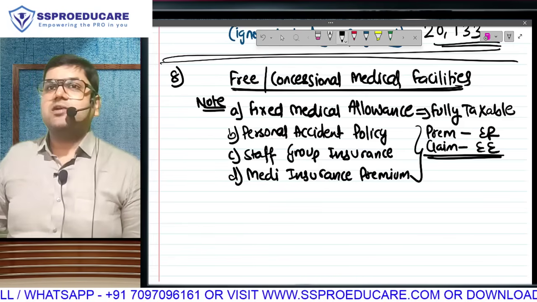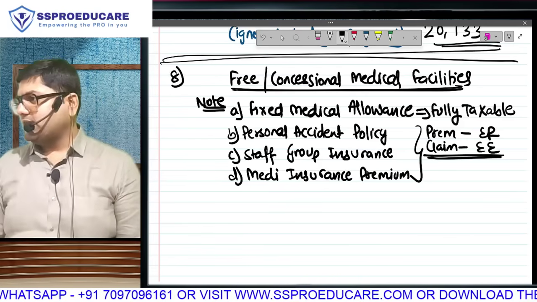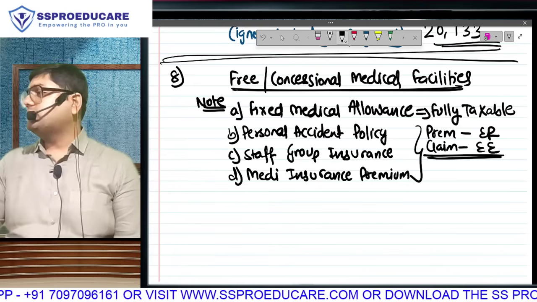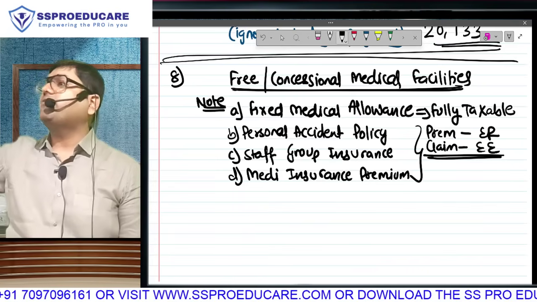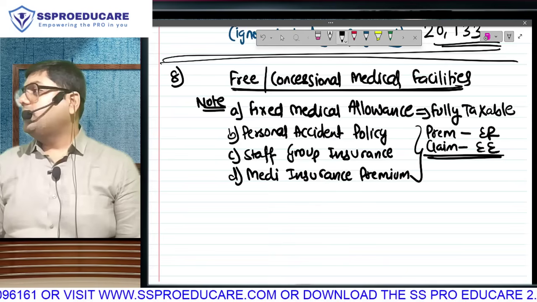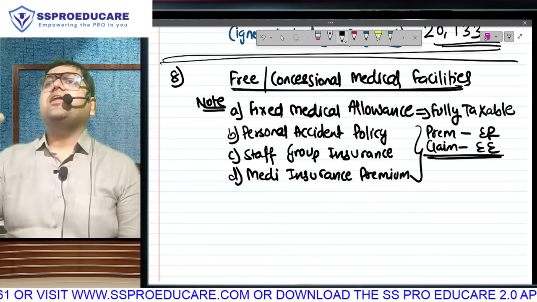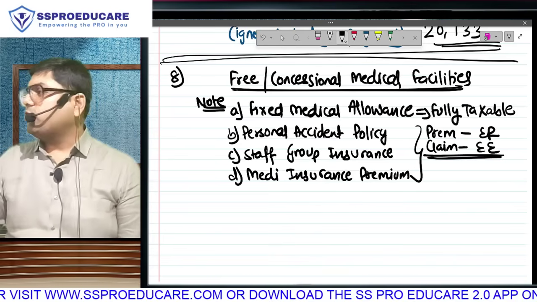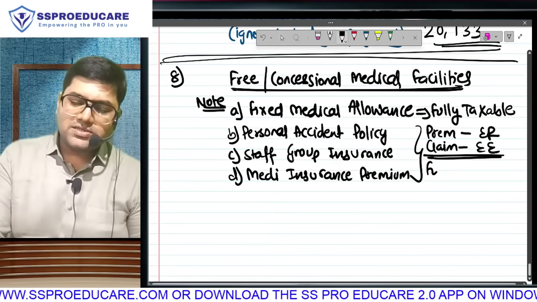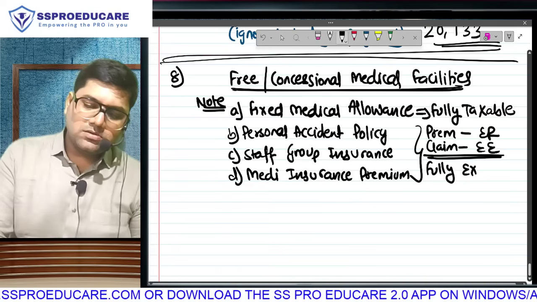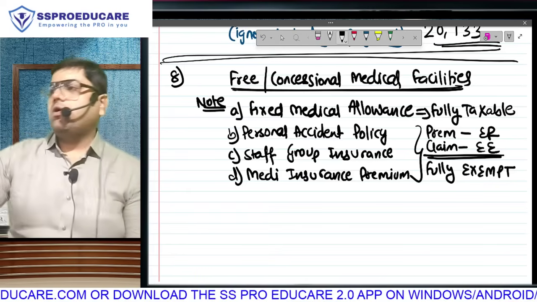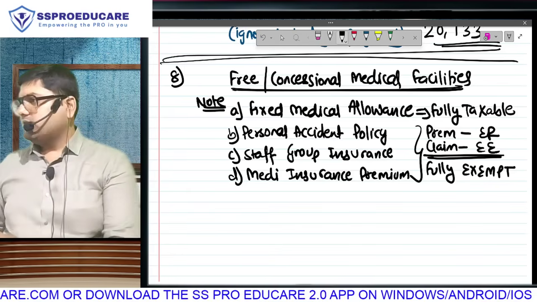What is personal accident policy? Factory mein some accident takes place, for that. Staff group insurance for some industries, some corporates where they have 1,000, 2,000, 5,000 employees. So we will take a joint insurance of our entire staff, and where we have less number of employees, instead of taking group insurance, we can take individual employee insurance, which is the third thing. All the three cases fully exempt.